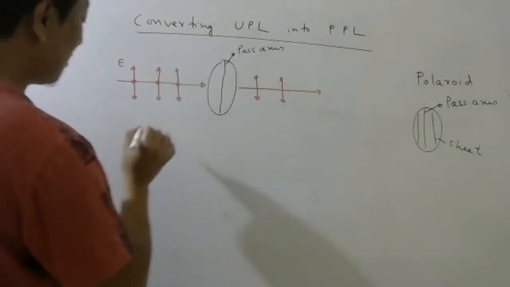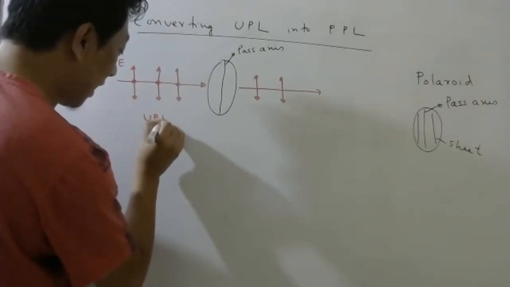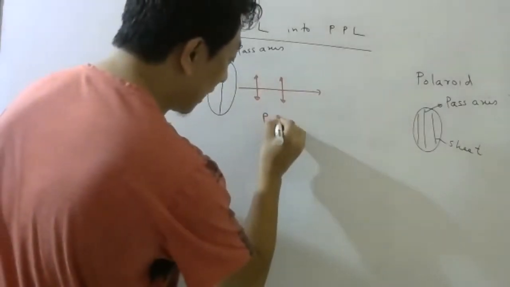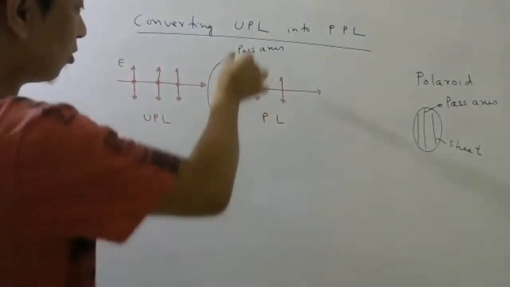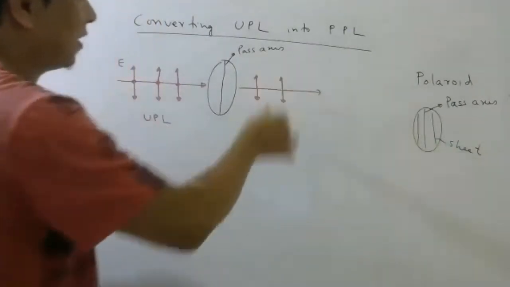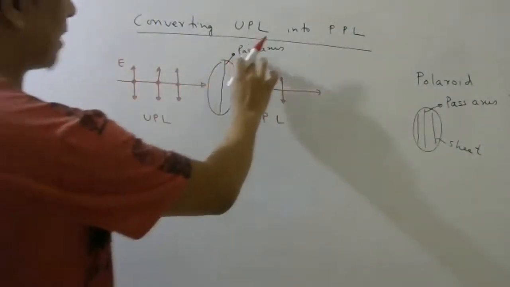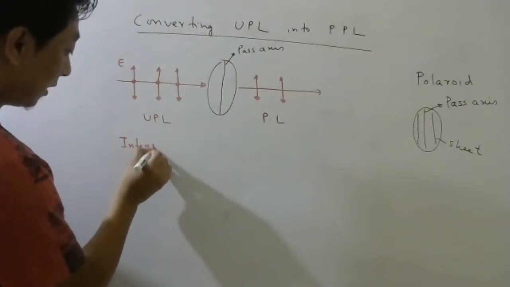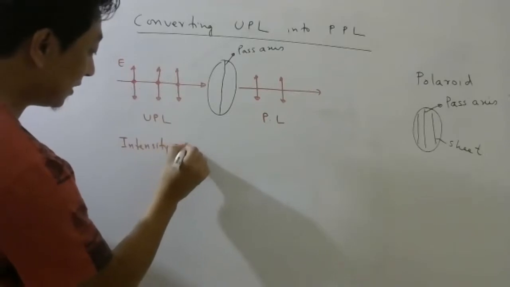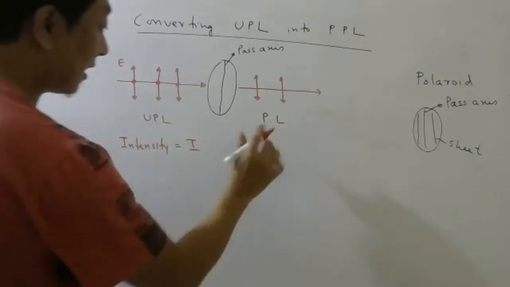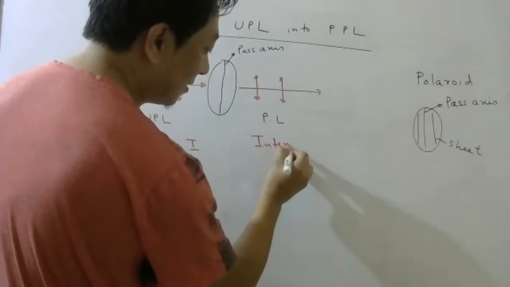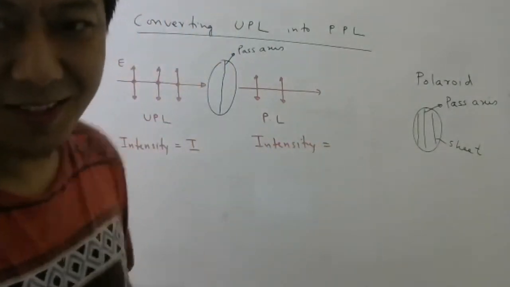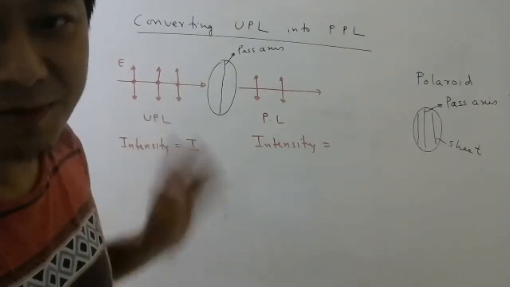So again and again I am saying, if you shine unpolarized light on a Polaroid, what you get is polarized light. And that light will have only one oscillation of the electric field. And this is called the pass axis. Now let us talk about intensity. If this light has intensity I, can you guess? Just guess. One component is absorbed.